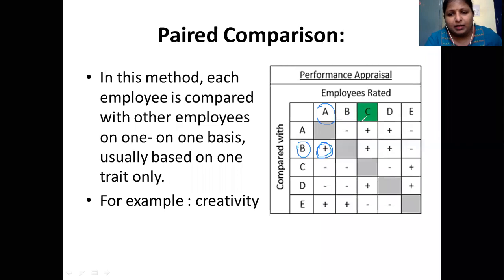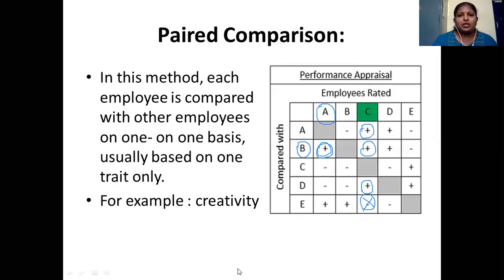So let us say C. C is the one who is getting more numbers in terms of creativity here compared to A. Then again, compared to B also, he is very creative. C to C you cannot compare. Compared to D also, he is very, very creative. Only E is more creative than C here. So here he gets 3 points. So if you just look at these 5 people, the person who is performing maximum will be C here. So this is how you compare the employees with each other.